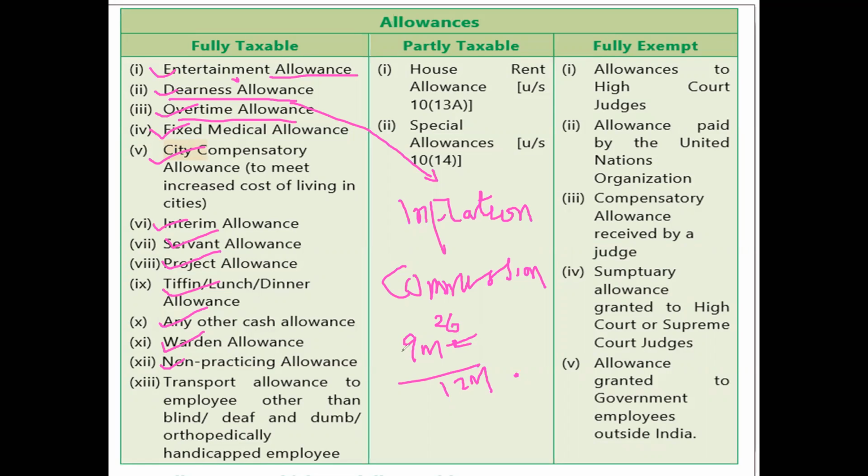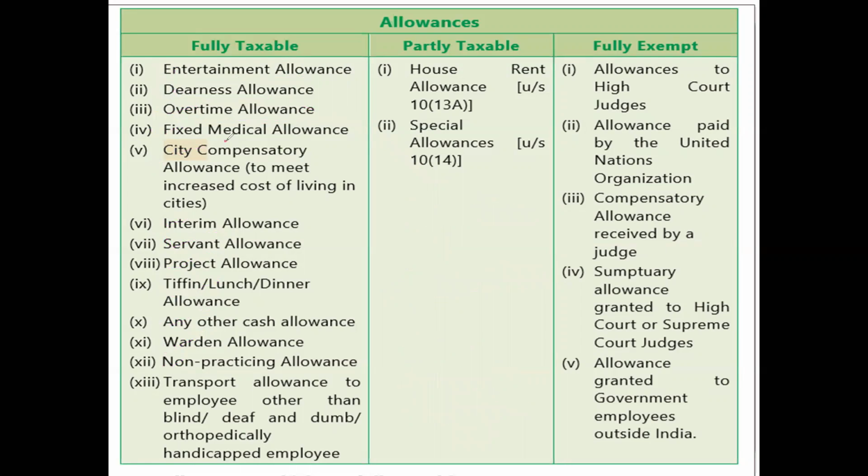Another example is, for example, you have started your career from 1st October 2020. So your salary will be from October 2020, that is October, November, December, January, February, March. So for 6 months of that year, there is an income which is going to be taxed. We are going to find out how much tax is to be levied or not. So please remember all these things. Okay, next. Fixed medical allowance I already told.